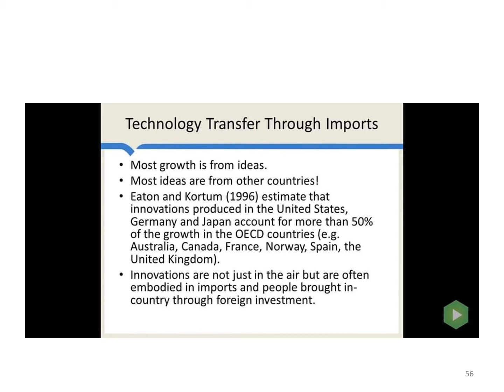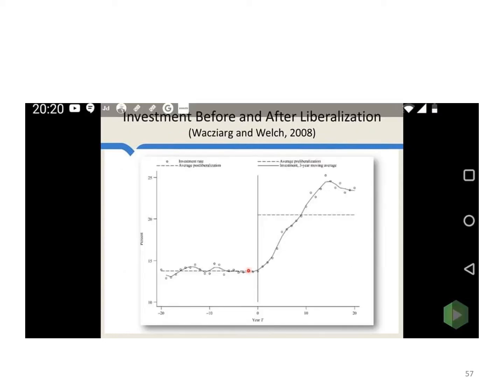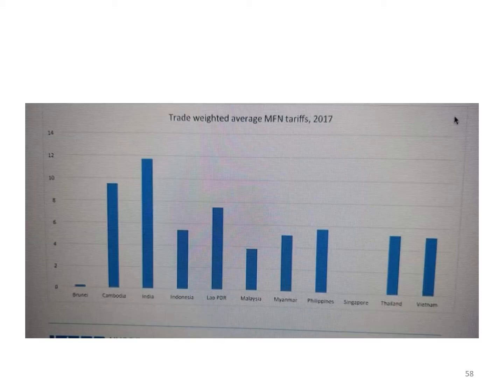So growth is from ideas from other countries. Eaton and Kortum estimate that innovation produced in the United States, Germany, and Japan account for more than 50% of the growth in the OECD countries. Innovations are not just in the air but are often embodied in imports and people brought in country through foreign investments. These are investments before and after liberalization, and you can see after trade liberalization, investments have jumped up in countries. This is a cross country evidence.